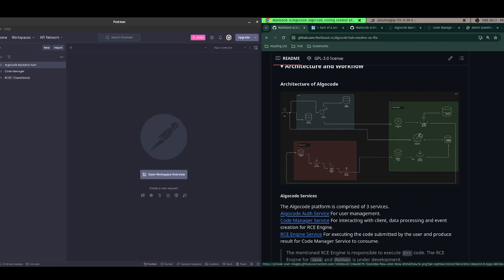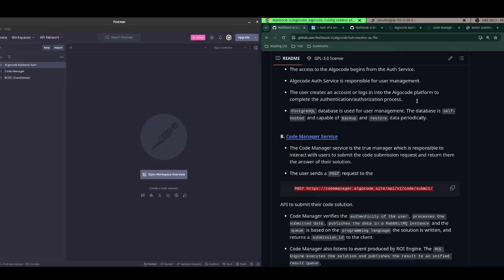The check result API is actually a short polling API. It waits for 5 seconds for the data to become available. So it checks the cache first, then the DB, and if the data is not available, then it waits for 5 seconds. So yeah, this is the short polling API. Once the data is available, it returns the result to the client. So this is the overview.